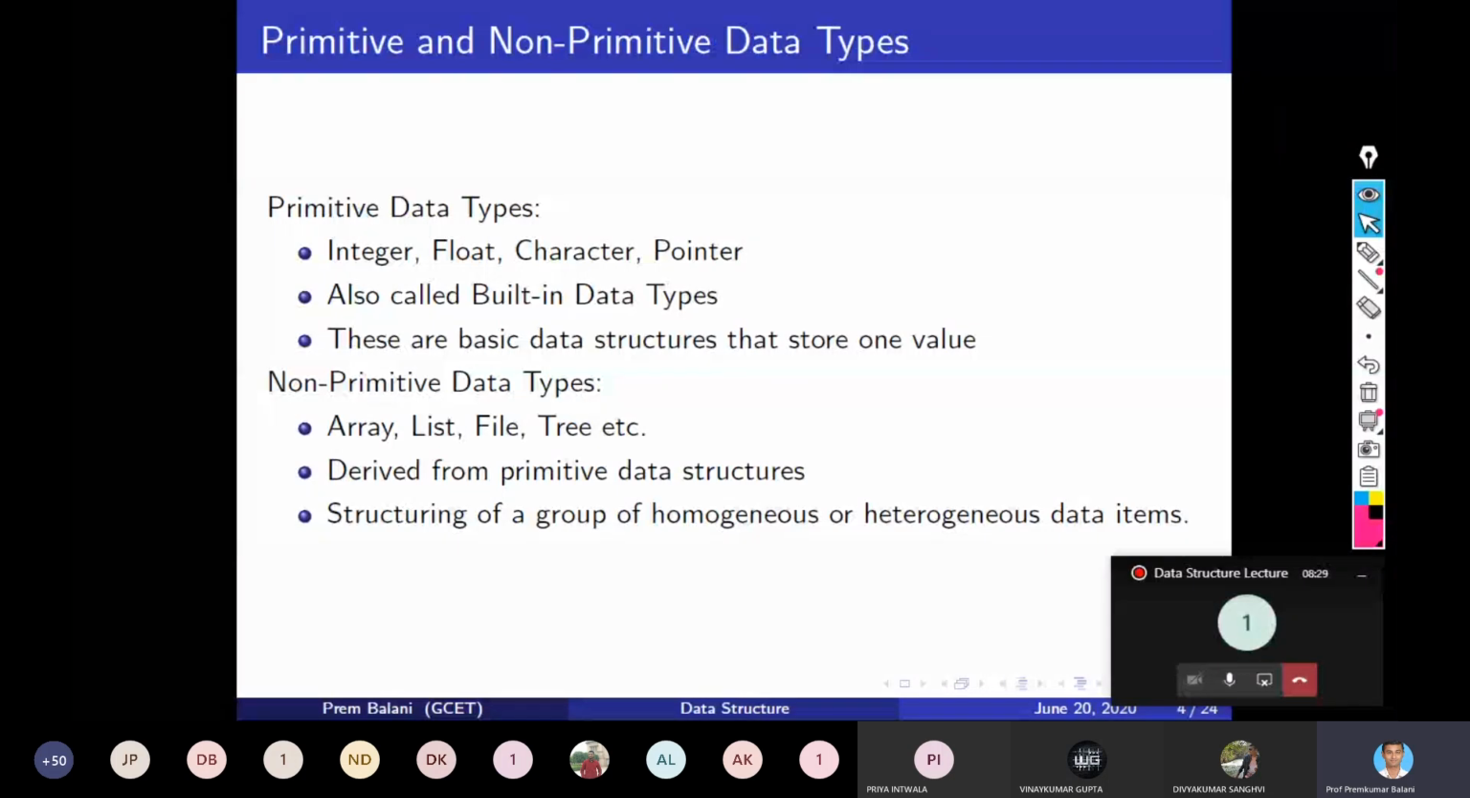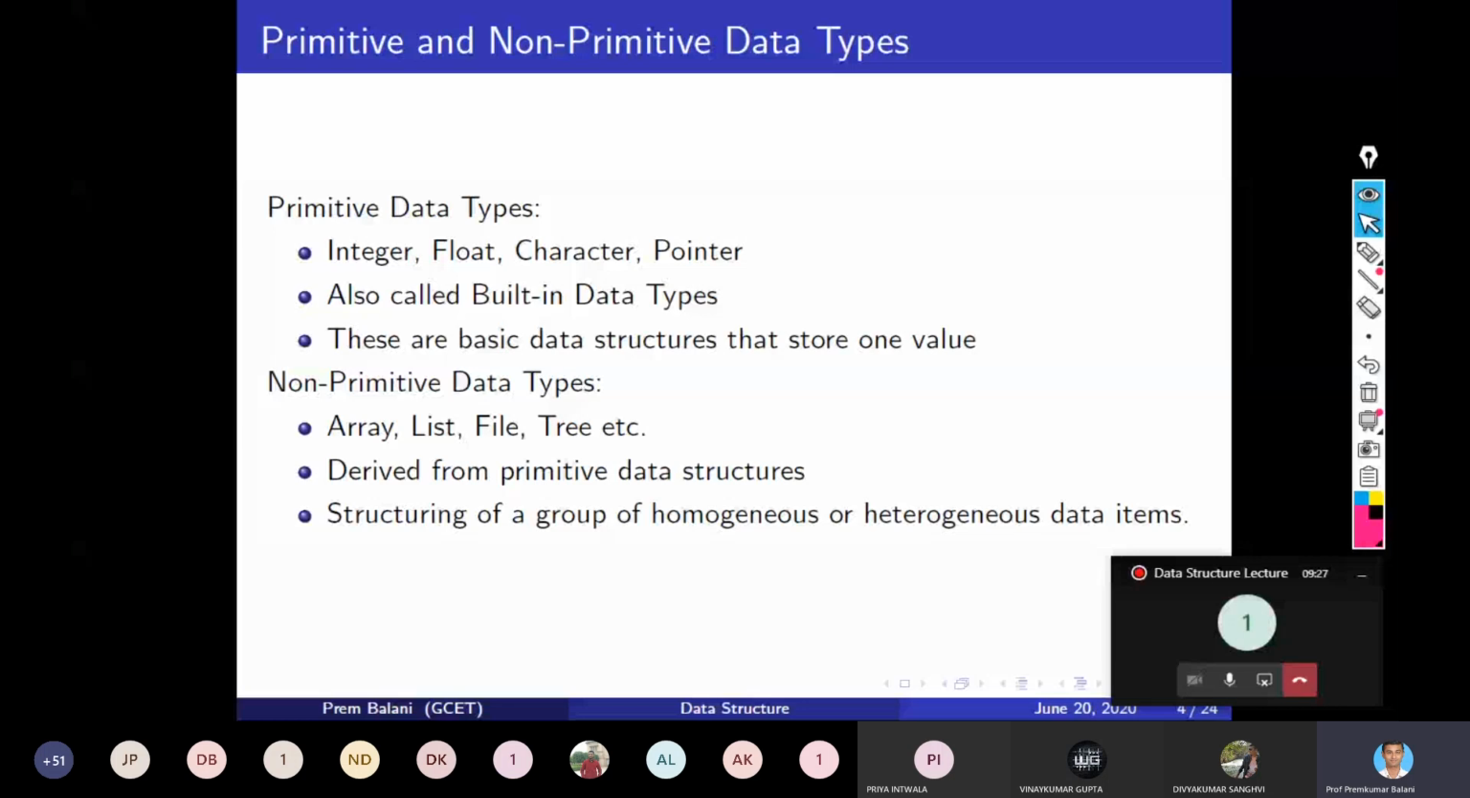Then non-primitive data types: array, list, file, tree, all these are non-primitive data types, and they are derived from the primitive data structures. They are also structuring of a group of homogeneous or heterogeneous data items. See, this needs to be understood. Structuring a group of homogeneous data items means all the data items have the same data type. For example, array is a homogeneous non-primitive data type, right? While